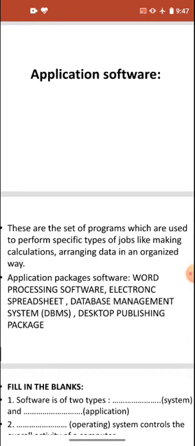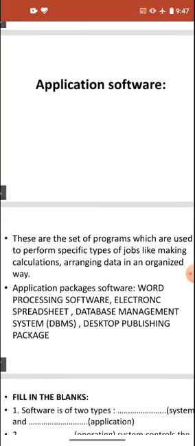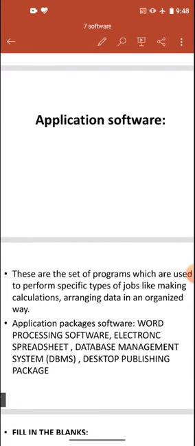In application packages software, there is a package inside which there are different software. Like in word processing software we have MS Office. You have learned about MS Office several times. MS Office is a package suite inside which we can have MS Word, MS Excel, MS Access, and various other software like PPTs and others. So they are called packages, and there are various different application packages, like word processing software, electronic spreadsheet, database management, and desktop publishing packages.